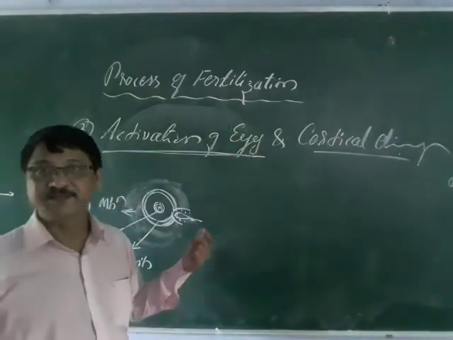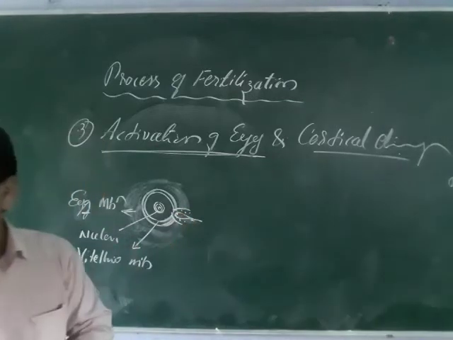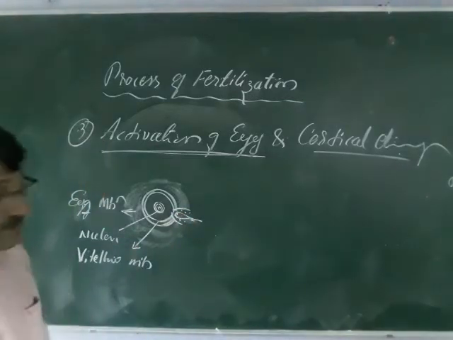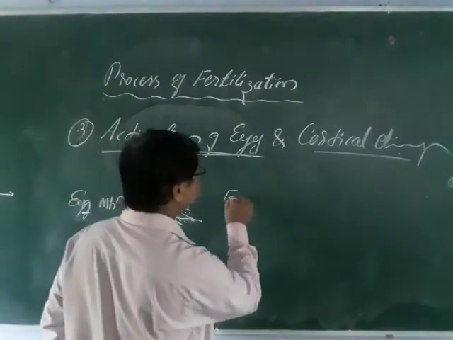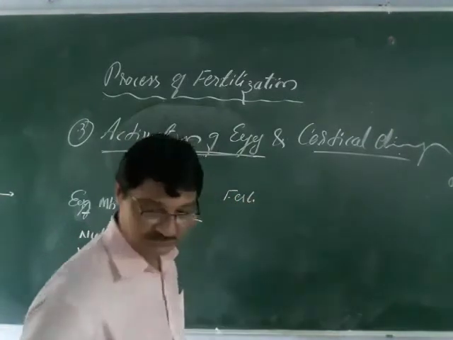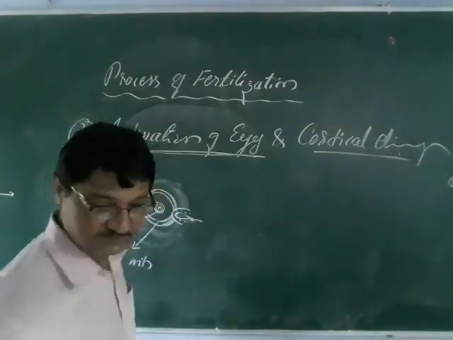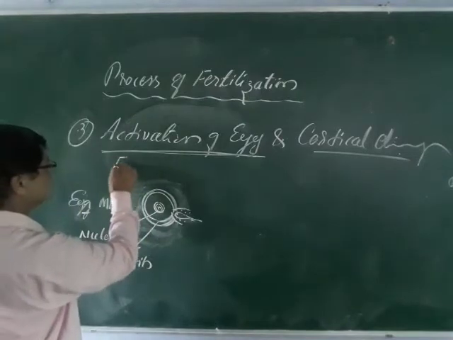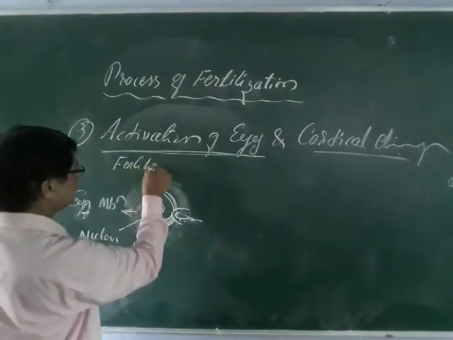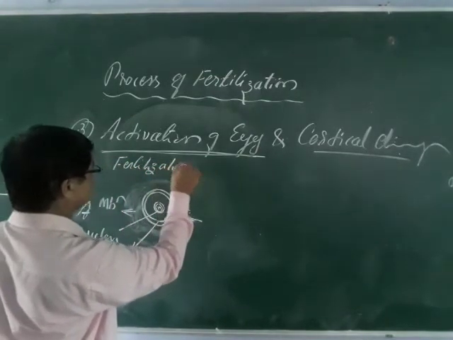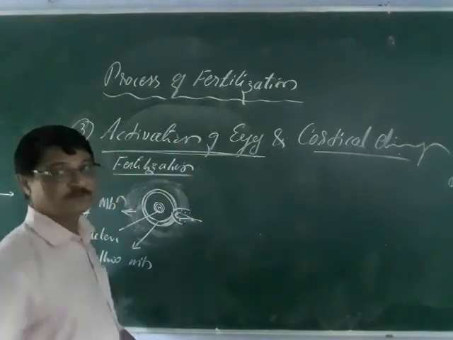This activation of the egg results in the fertilization cone. What is this fertilization cone?